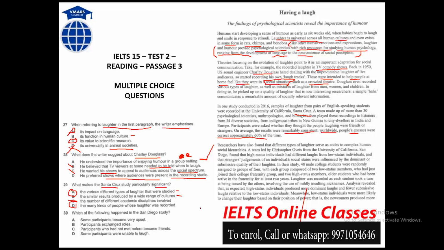Cultures, again, people from diverse societies. If you look, ma'am, both words, वर्ल्ड वाइड आ गया वहां पे. Exactly, diverse societies हो गया तो wide range of cultures हो गया, worldwide हो गया तो wide range of cultures हो गया. Similar results. The results were remarkably consistent.